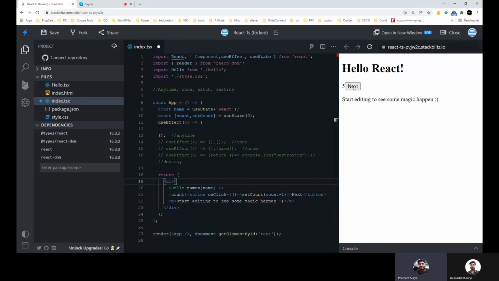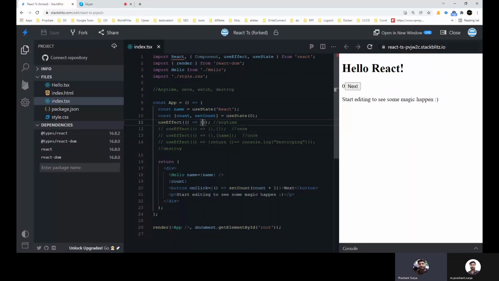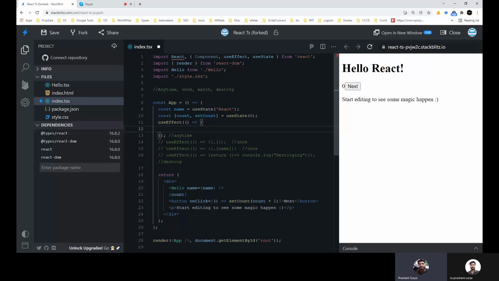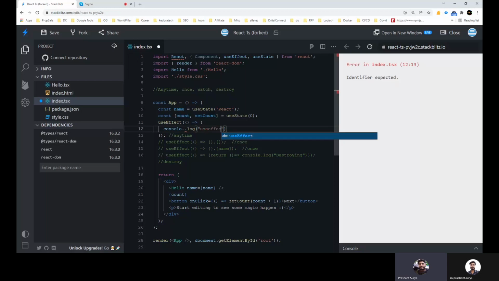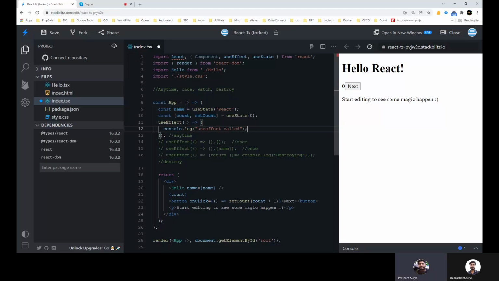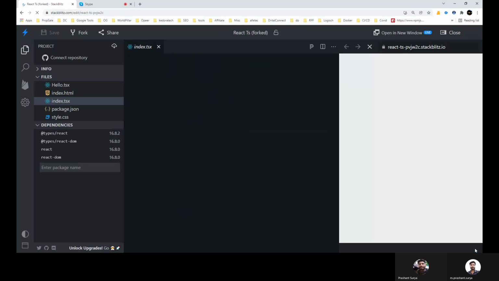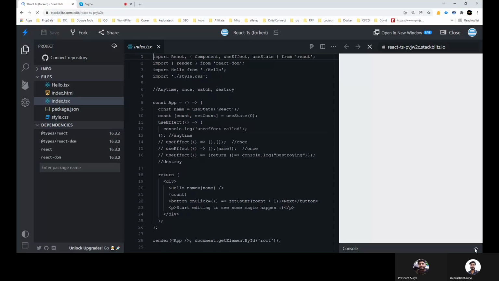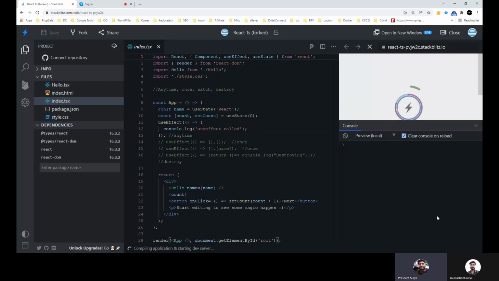Why have we done this? Because we want to see whether this useEffect will run every time or once. So I'm just writing console.log, useEffect called. I'm just saving this and reloading. So you can see here in the console. Just see in the console.